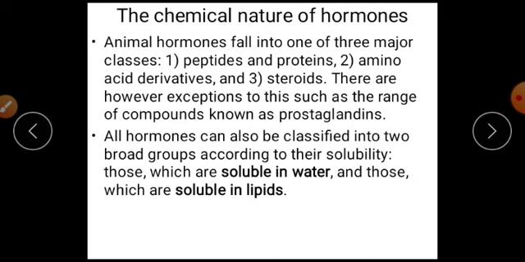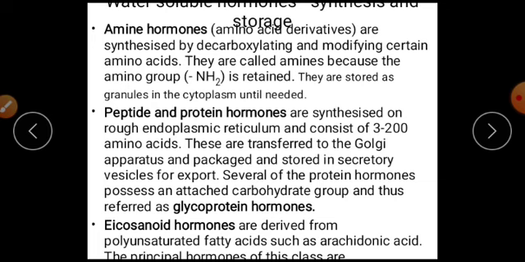They can be classified into those which are soluble in water, and those which cannot, which are soluble in lipids. So here, these are the chemical nature of hormones, where they are peptides and proteins, amino acid derivatives, even steroids. But there are also other hormones that are likely to be soluble in water and soluble in lipids. Also, this is due to their solubility. And there is what we call amino hormones. So these are water soluble.